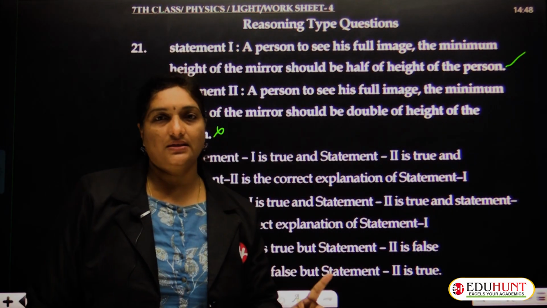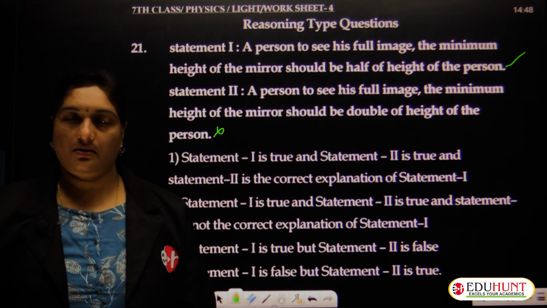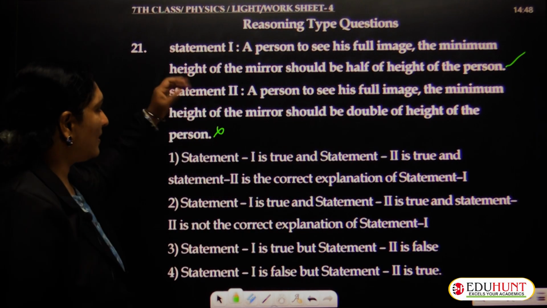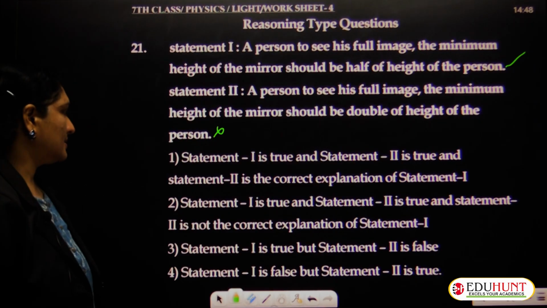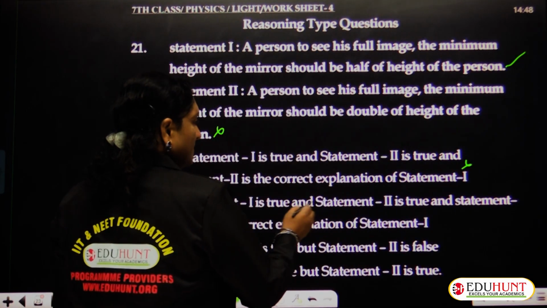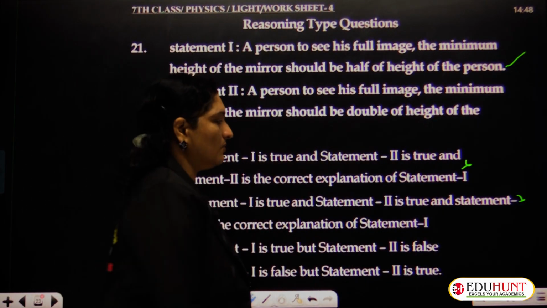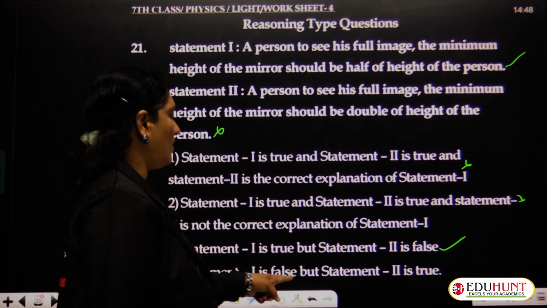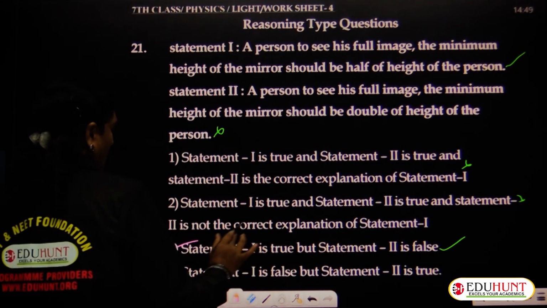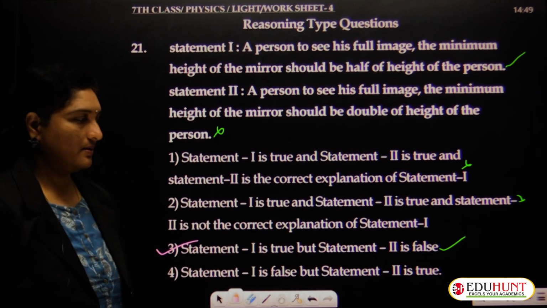So we observe that only the first statement is true, whereas the second statement is totally false. So there is no question of statement 2 explaining statement 1. Statement 1 is true and statement 2 is false. Option 1, both true, is not correct. Option 2, both true, is not correct. Statement 1 is true but statement 2 is false. So the only correct option is option 3, that is, statement 1 is true but statement 2 is false.